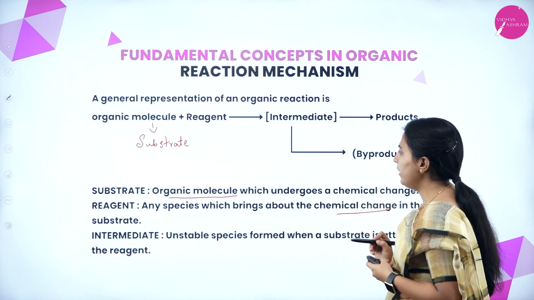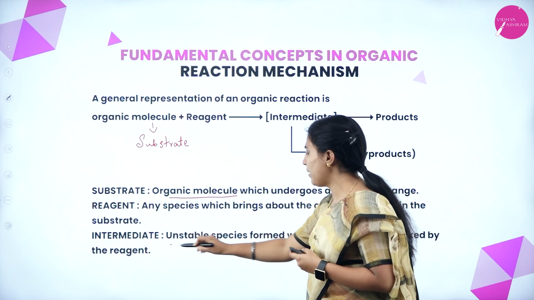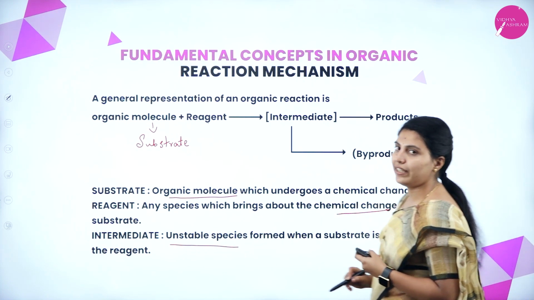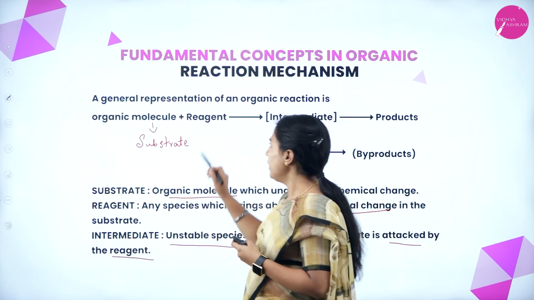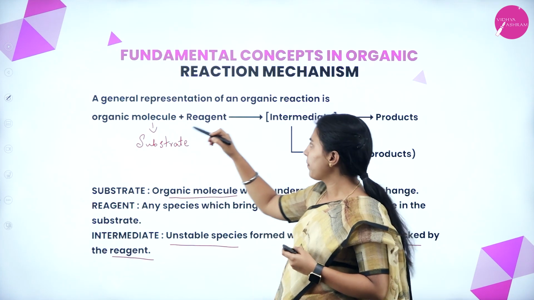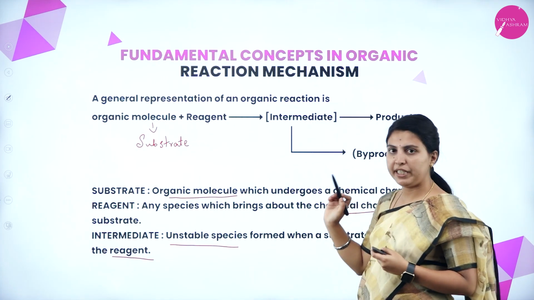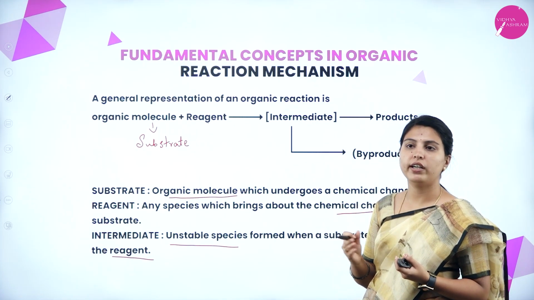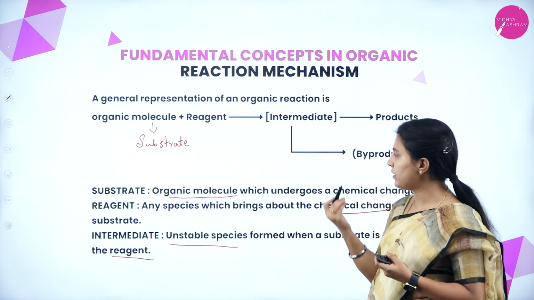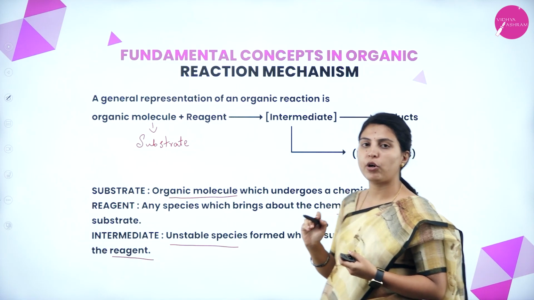Okay. And what is an intermediate? An unstable species formed when a substrate is attacked by the reagent. When the reagent attacks the organic molecule, it may form an intermediate which is unstable. It does not last for a long time. It may lead to the product also, but sometimes it will be present as a byproduct.